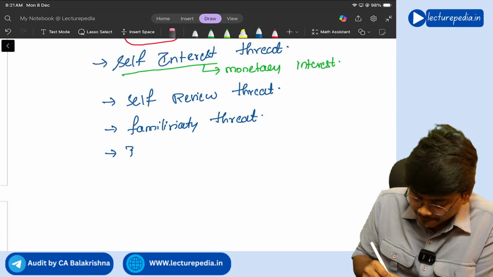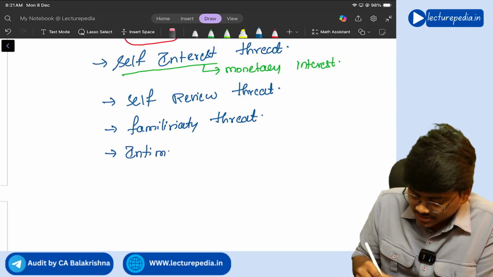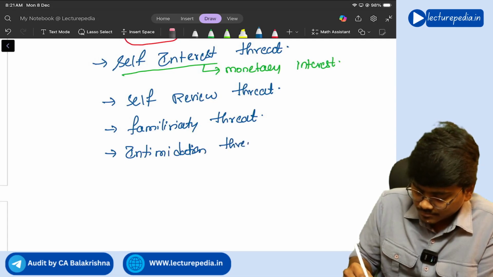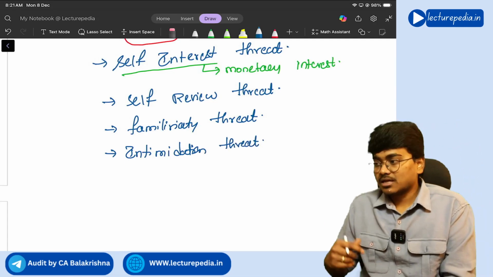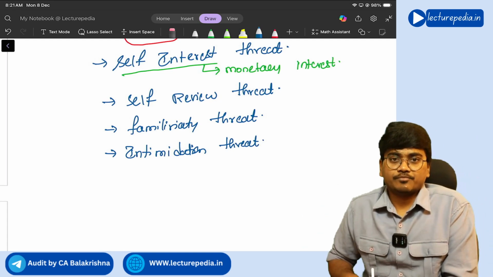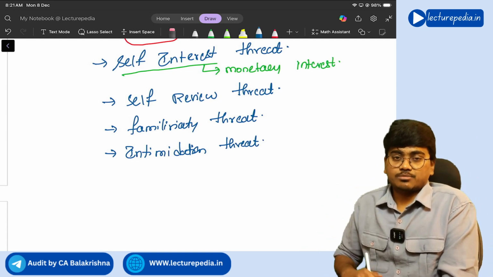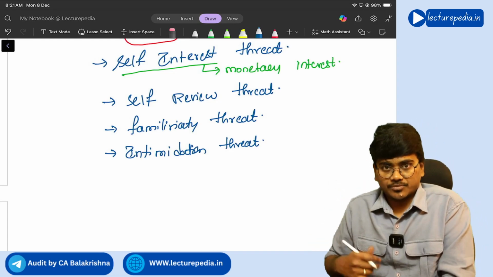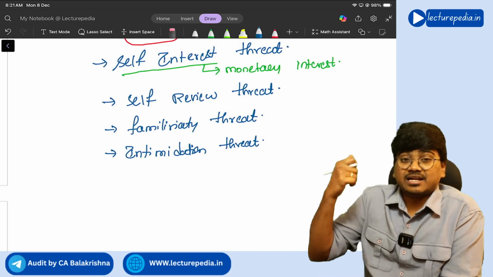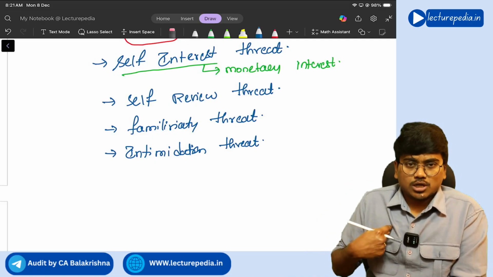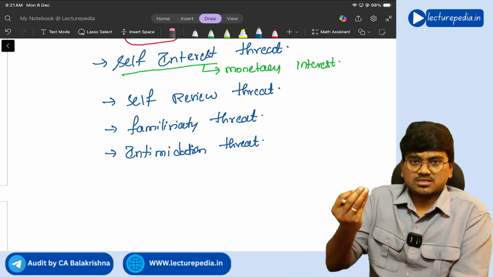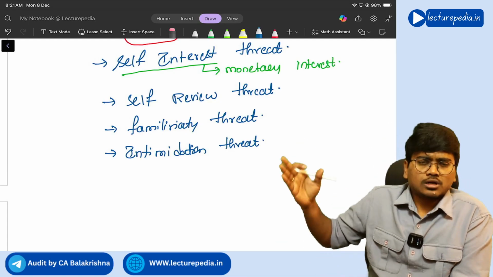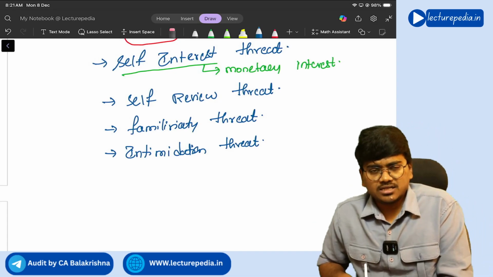Next, intimidation threat. Intimidation threat means the client is threatening you that if you find any misstatements, if you give a qualified opinion, I will remove you as an auditor. This is an intimidation threat, where the client is threatening. Or, let's say the auditor is having just 1 year of experience, and the client is doing the business for the past 30 years.